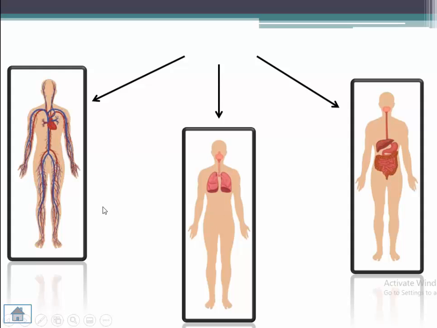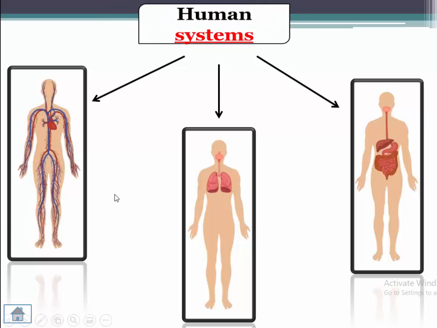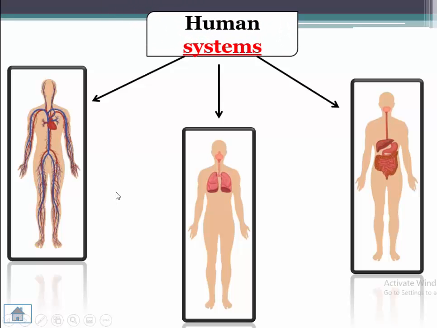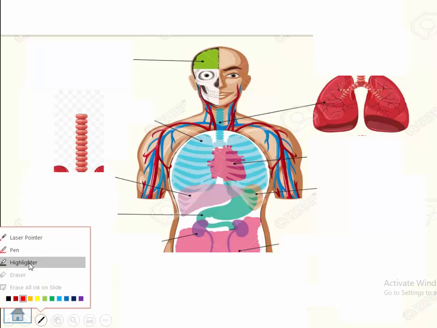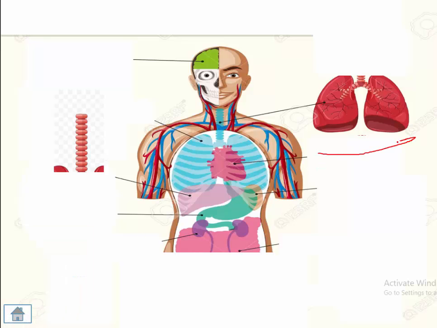We call them human systems. So inside the human body, there are human systems. What is the human system made up of? Look here. If I talk about the system of respiration, the system that's responsible for your breathing, I'll find inside it a thing like this.